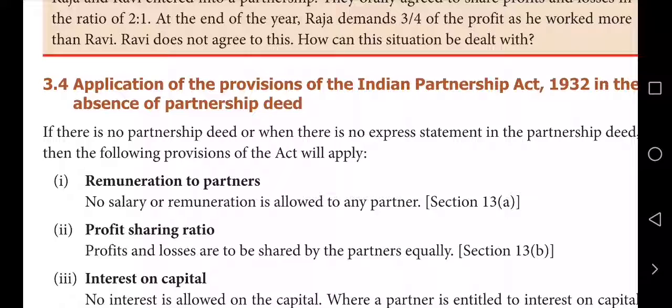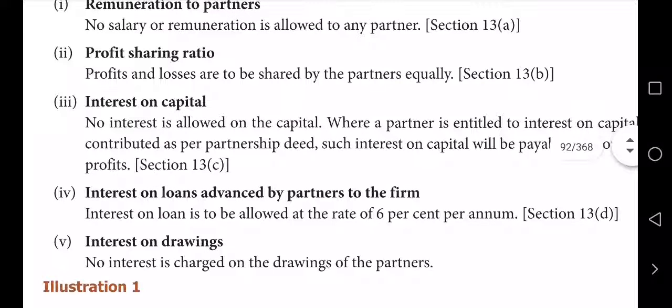Regarding the profit sharing ratio, they share equally. Section 13 subsection B tells about this. Then similarly, interest on capital: interest on capital is also not given, as per Section 13C. Even if they have said it should be given, that interest on capital will be payable only out of profit. Note that too. Then for interest on loan given by the partners, as per Section 13D, 6% interest on their loan is to be given. Then interest on drawings: no interest can be charged on their drawings.